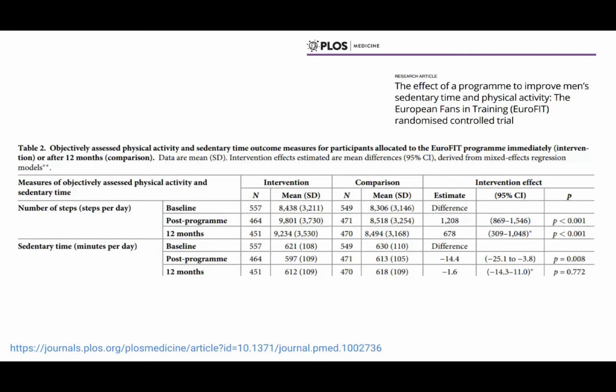And in fact, in this comparison that they did, they looked at the number of steps per day at baseline between the two groups, and then they looked at post-program and 12 months afterwards. And what they were able to observe is that the training program did in fact reduce sedentary time, especially right at the completion of the program. And so what they're able to say is, by assigning someone to this training program, on average in the population, they will reduce their sedentary time. Now, it won't necessarily work for every single individual. Some people reduced their sedentary time and some people didn't. But on average, across the whole population, this treatment seems to have an effect.